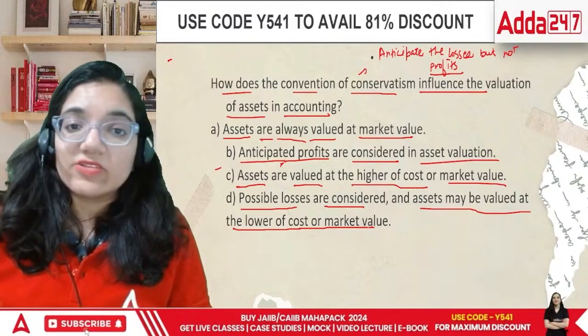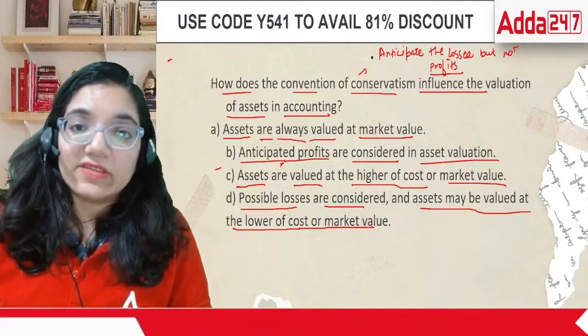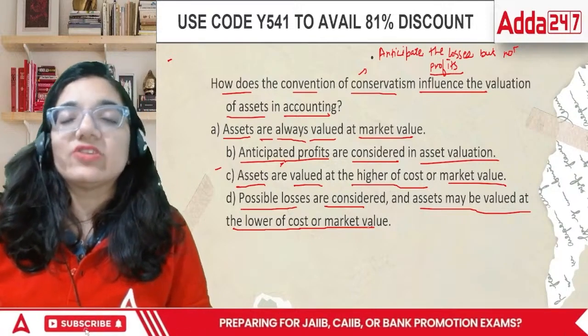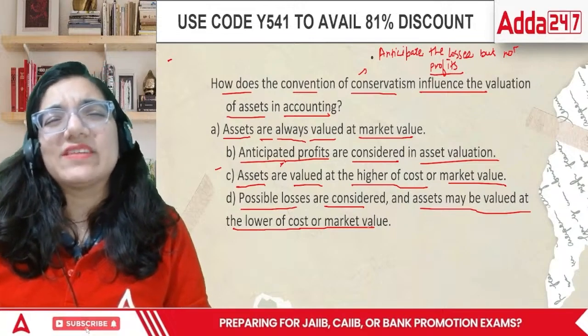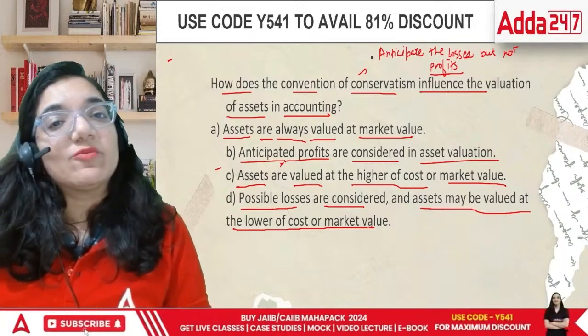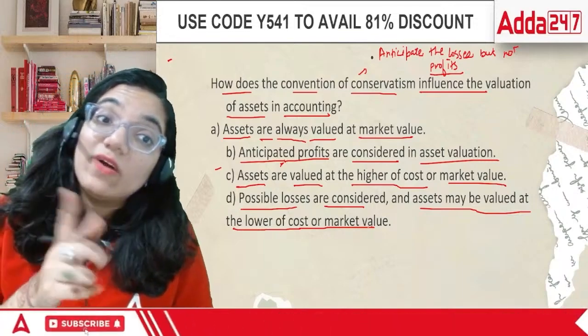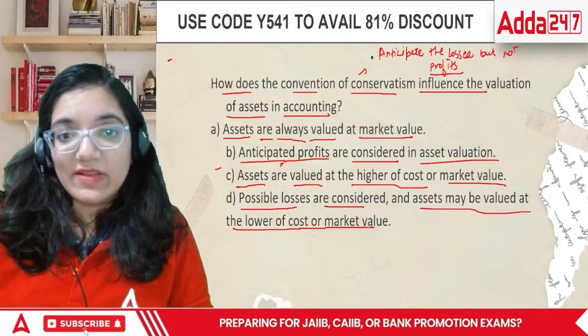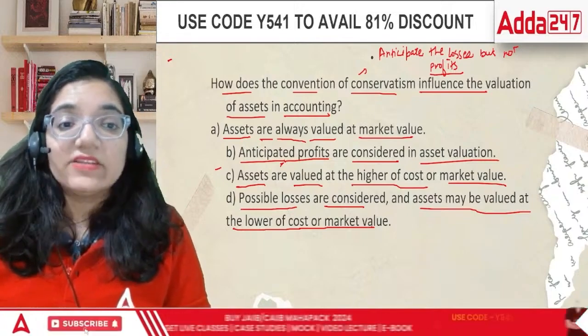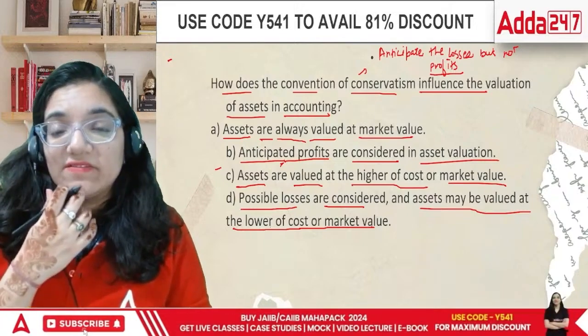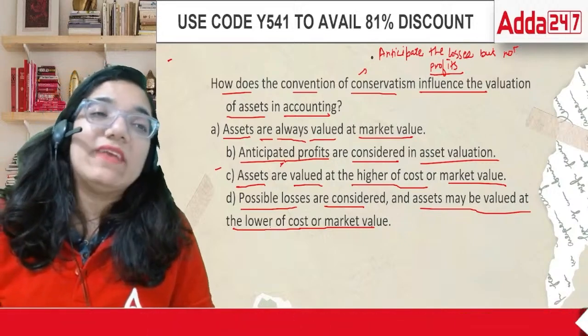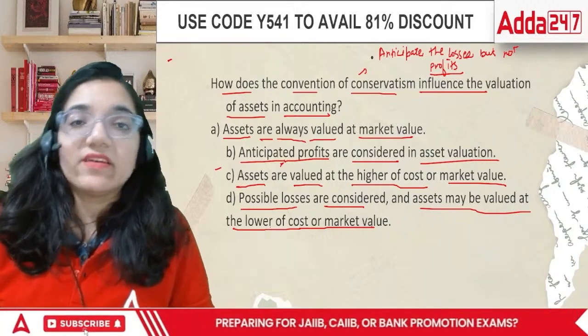We all are using cars. We do not talk about the market value of it every single day. We will discuss that, acha, I think I'm going to sell my car. What would be the price that would be available to me right now? That is the market value, the day you are departing from that particular asset. So anticipated profits are considered in asset valuation. That's wrong again. How can we anticipate the profits in advance and start partying about it?